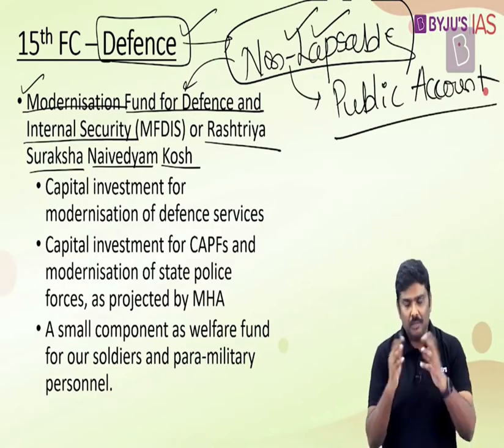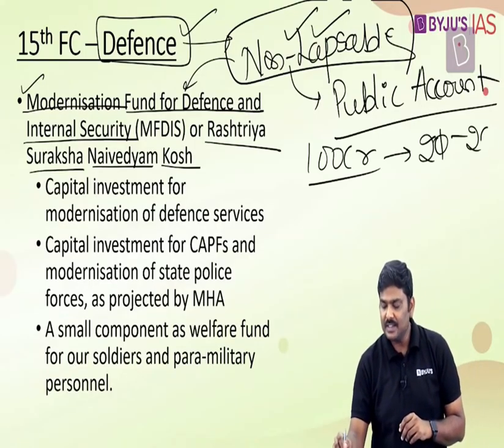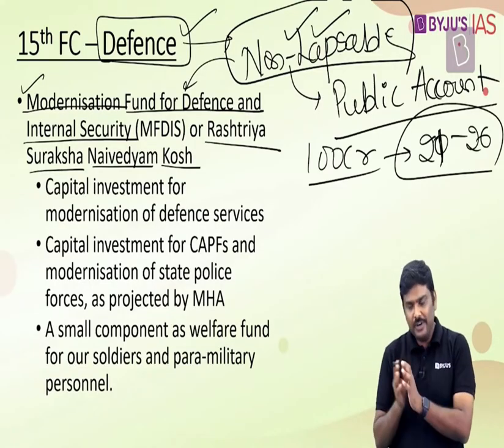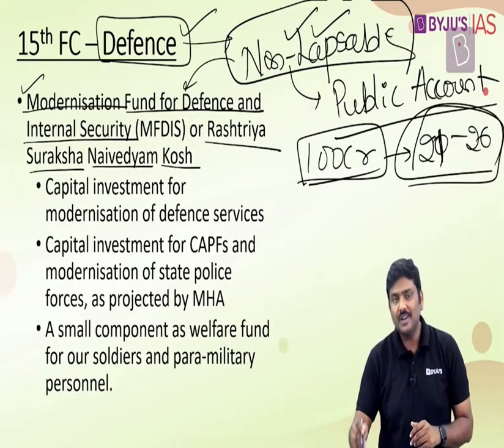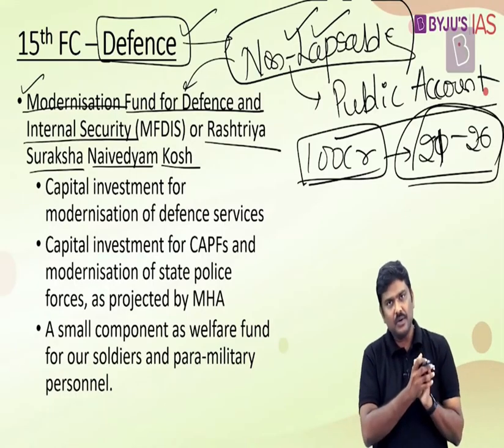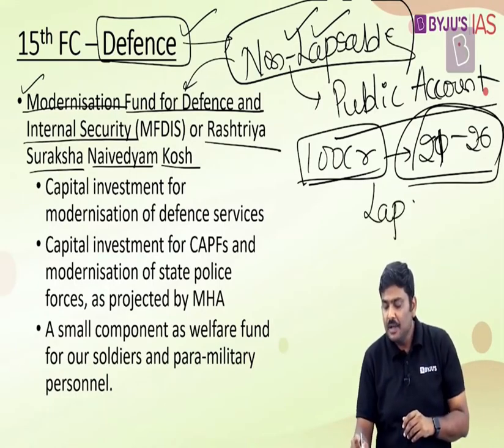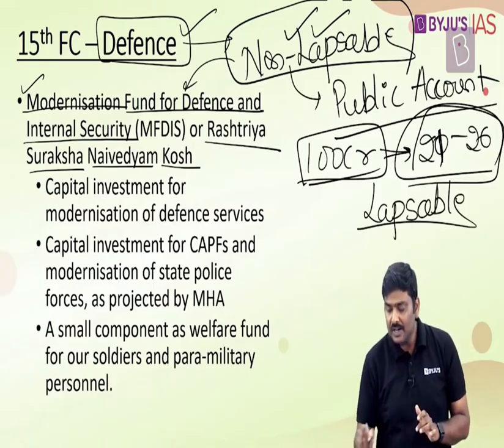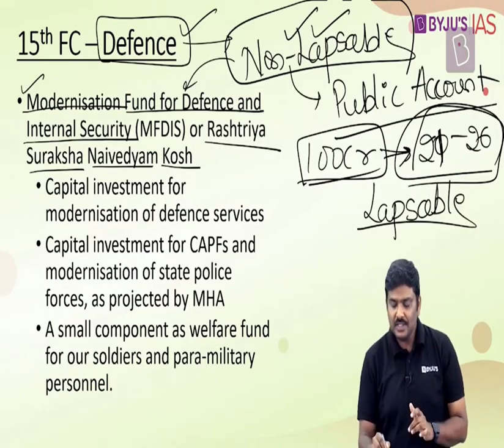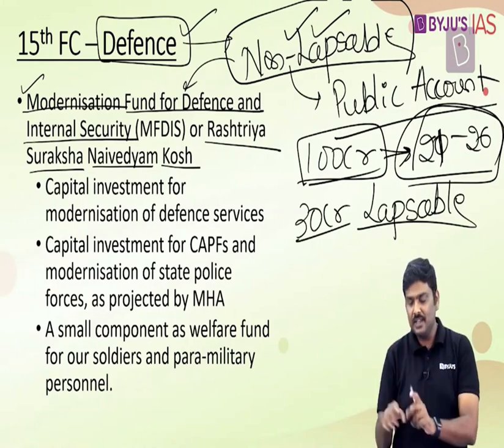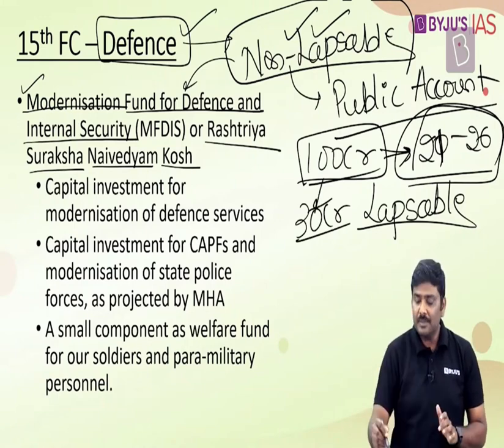Basically, for a non-lapsable fund, imagine 100 crore has been provided for the tenure of 21 to 26. I'm just giving you an idea of what a non-lapsable fund is. If it is allocated for the tenure of 21 to 26 and you don't utilize all the 100 crore rupees in this particular duration, the remaining amount will be taken away by the government. That is basically a lapsable fund. But when I say non-lapsable fund, imagine the government has allocated 100 crore rupees from 21 to 26. After 26 is over, there are still 30 crore rupees left. It doesn't matter. It will still remain in the fund itself. Again, government will add funds to this particular fund. So this is a basic idea of a non-lapsable fund.